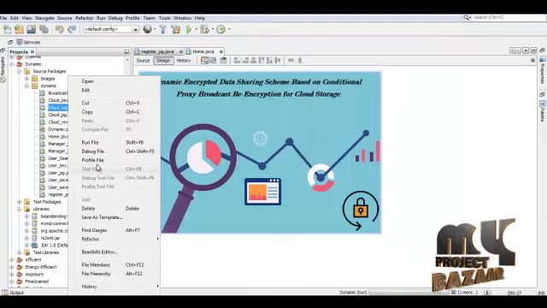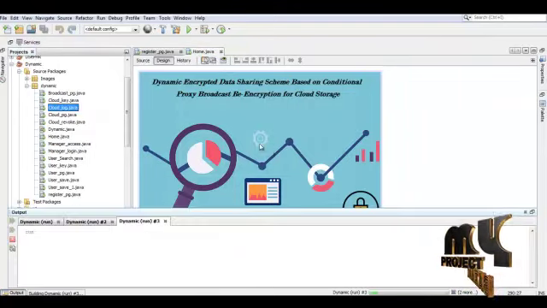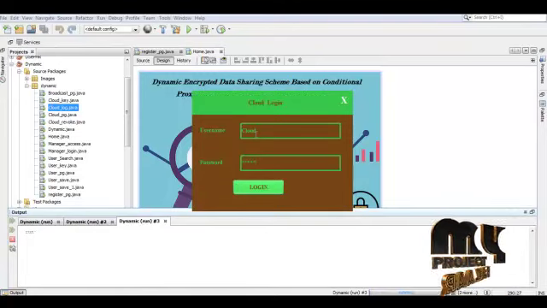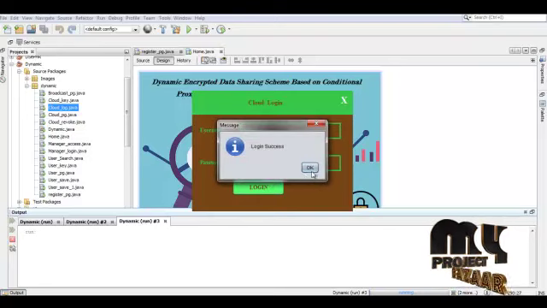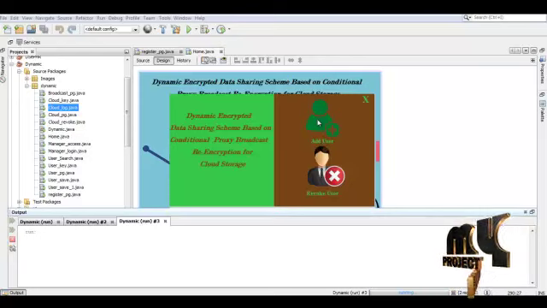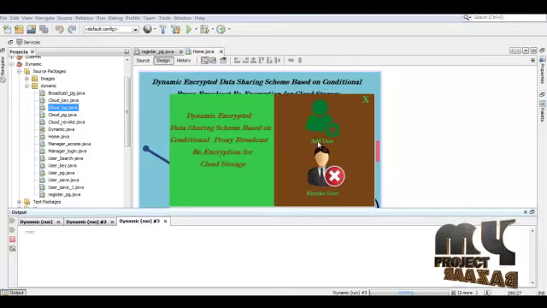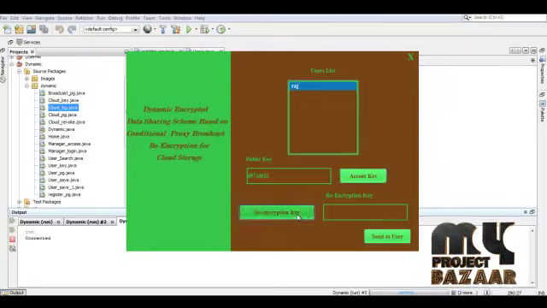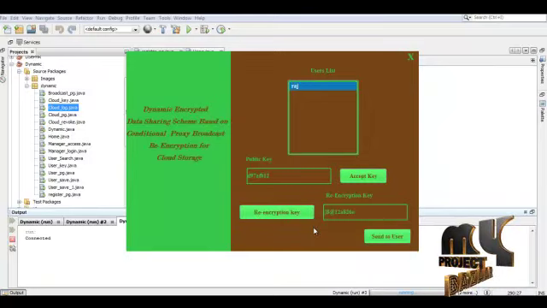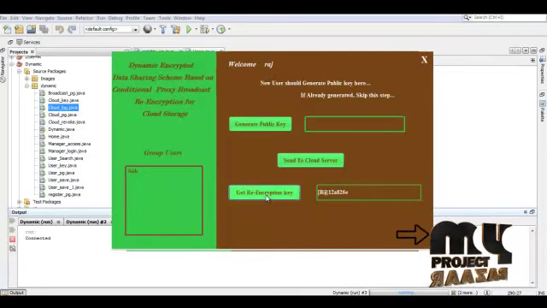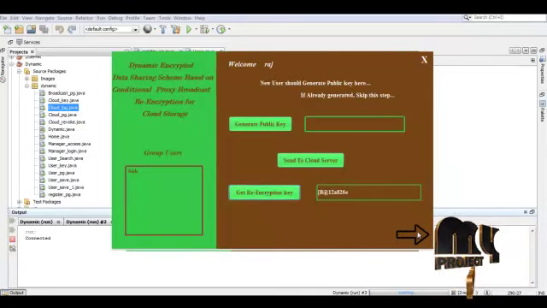Now we have to log in as the cloud server. Now we have to add a user. The added user will provide the key. Here I have to accept the key and also generate the re-encryption key. So the re-encryption key was generated and you have to send it to the users. Once sent, the user can receive the re-encryption key and go for the next process.